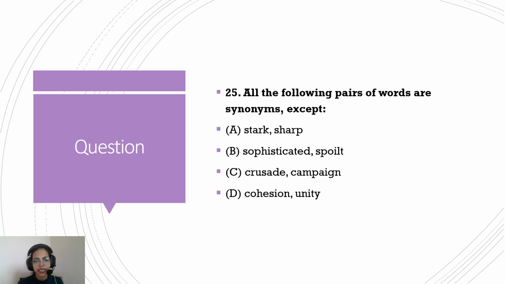So option B, that is sophisticated and spoiled. These are the words that are not synonymous, because sophisticated is something refined or cultured, while spoiled is something that has gone bad, that is not good anymore. So they are not synonyms. So option B is your correct option.